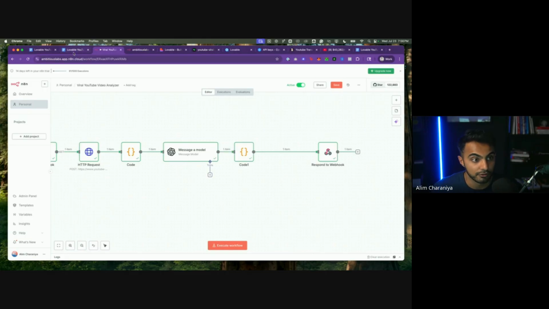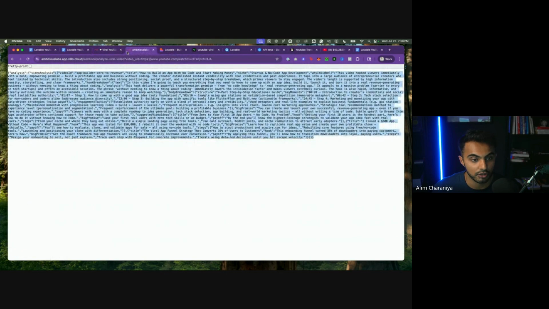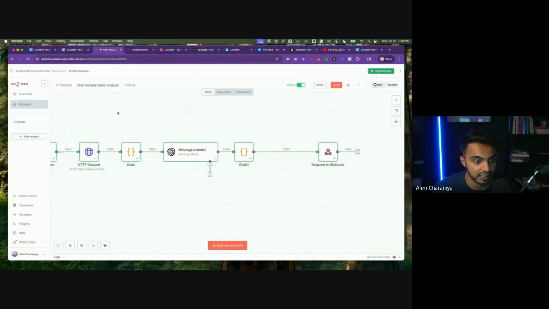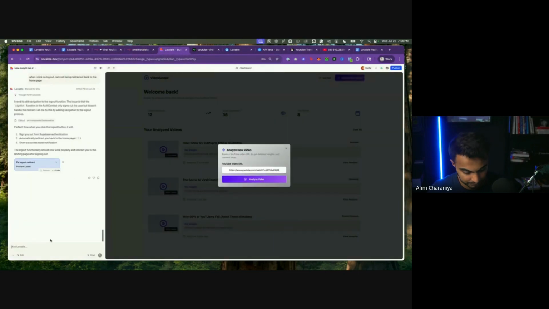What I want to do first is just simply call the API and then render the data on the screen. So let's get used to doing that first. All right. So we'll go to Lovable and we'll say, let's integrate the API to analyze a video URL.